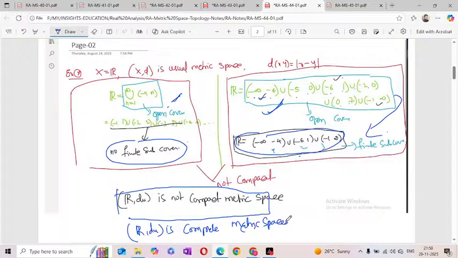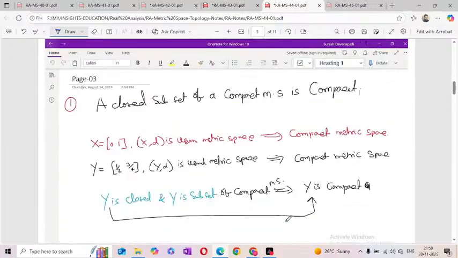Okay, the usual metric is not compact, but the usual metric is a complete metric space. That is the observation. Now, previously we have seen that if a set is closed and bounded, it is definitely compact. Now come to the example. So just see these two examples.